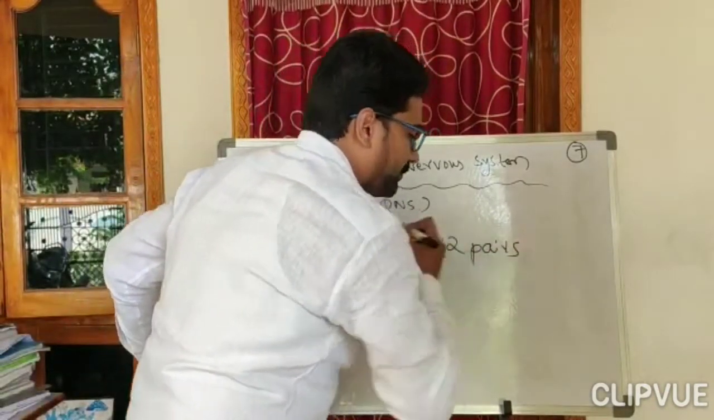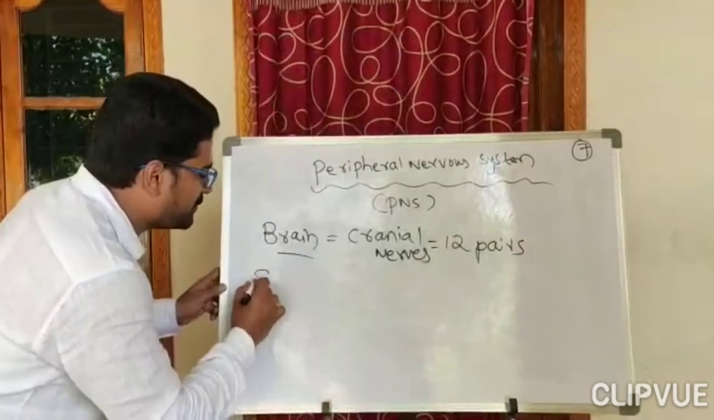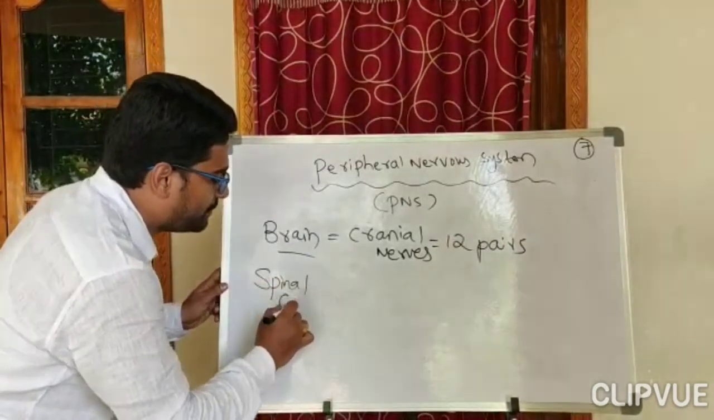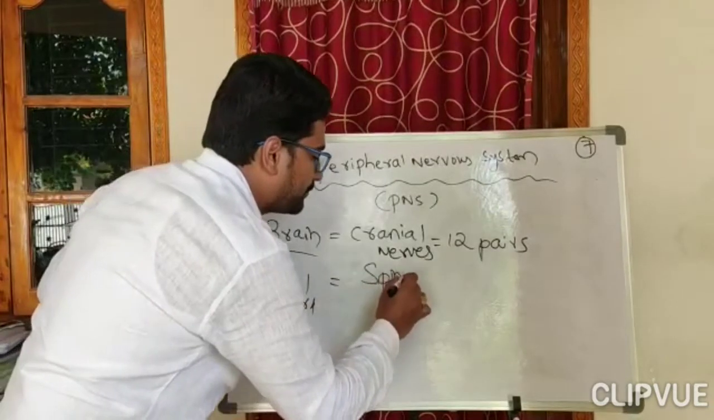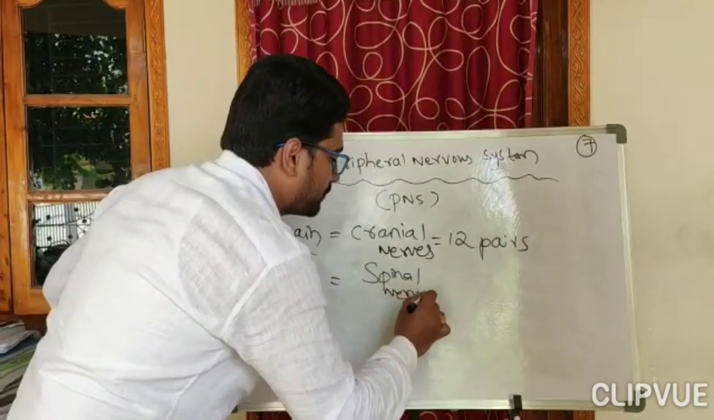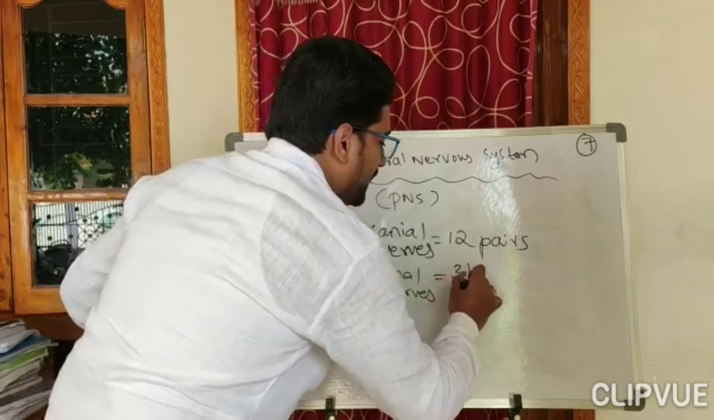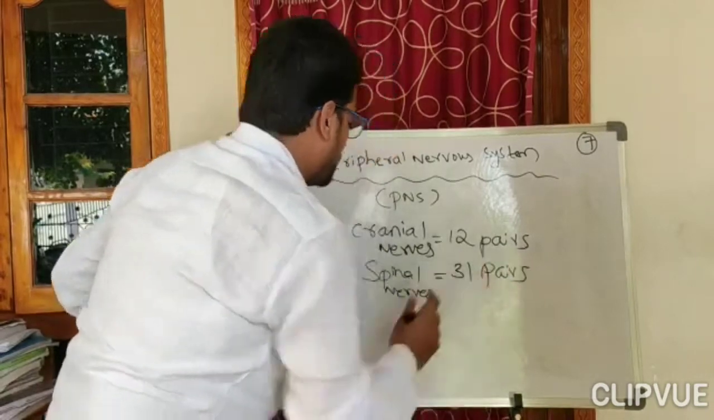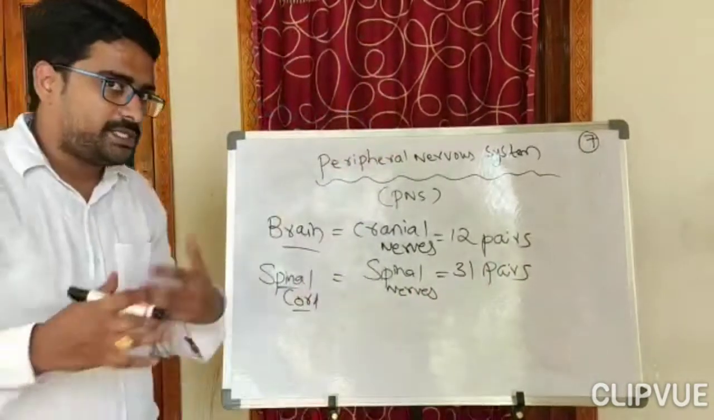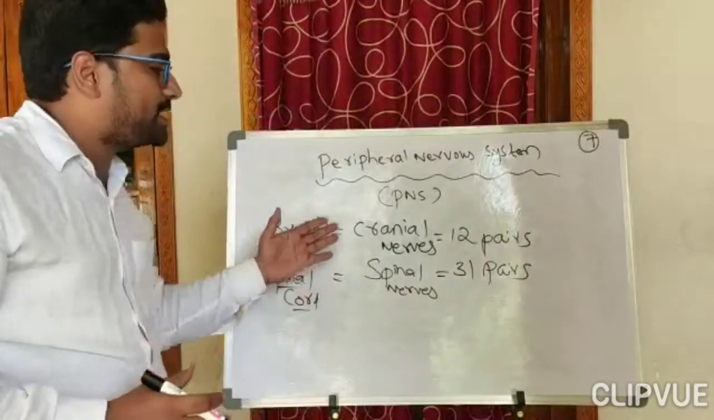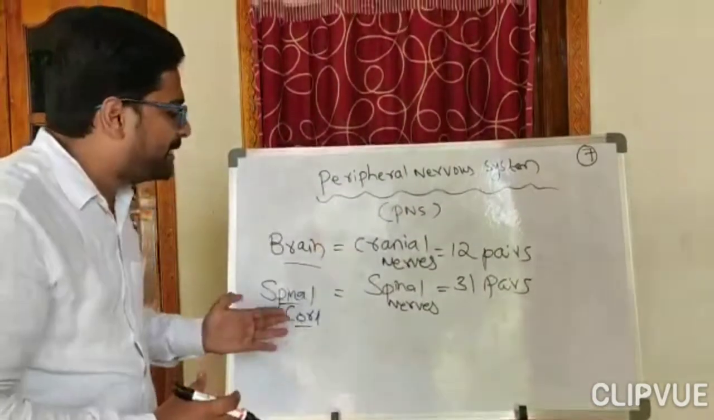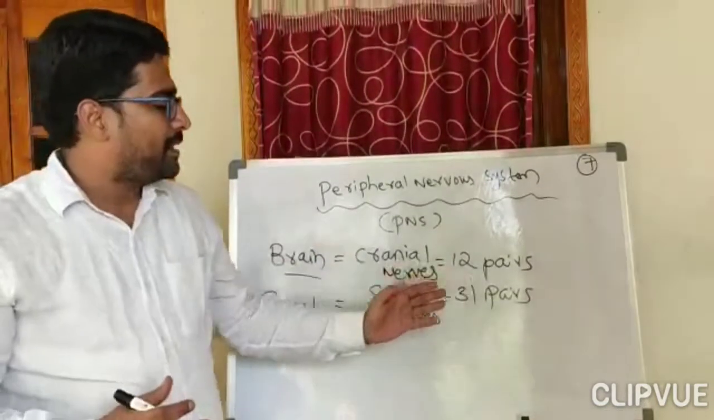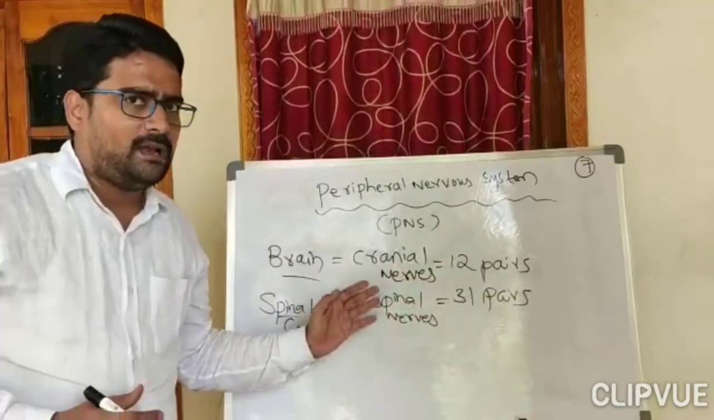These are 12 pairs in our body. And the nerves which arise from the spinal cord are called spinal nerves, and these are 31 pairs. So the nerves which originate from the brain are called cranial nerves, and they are 12 pairs. And the nerves which arise from the spinal cord are 31 pairs, and they are called spinal nerves.